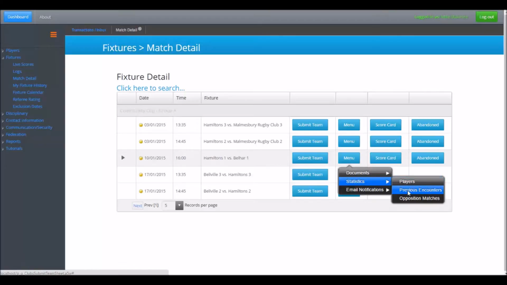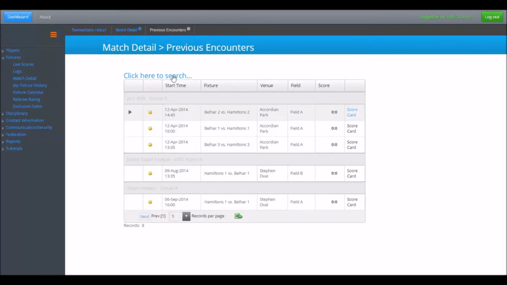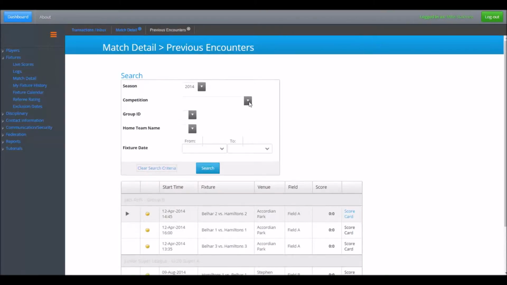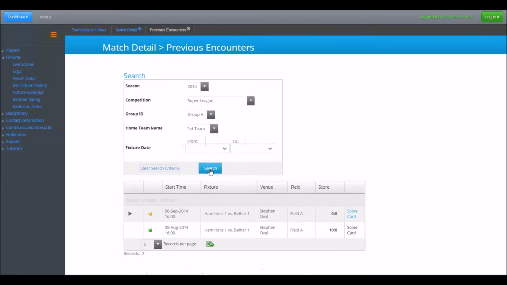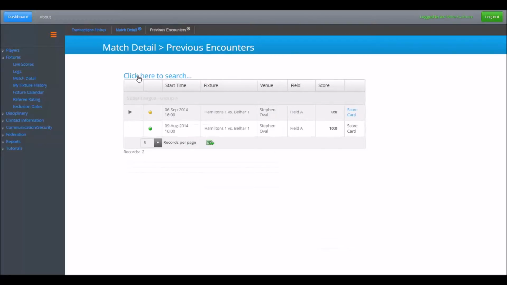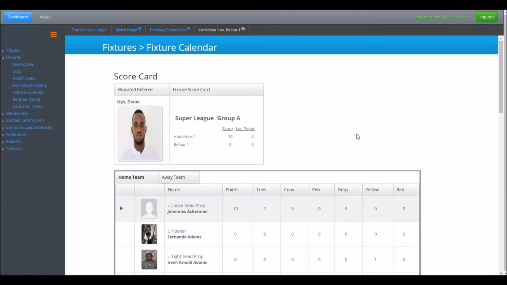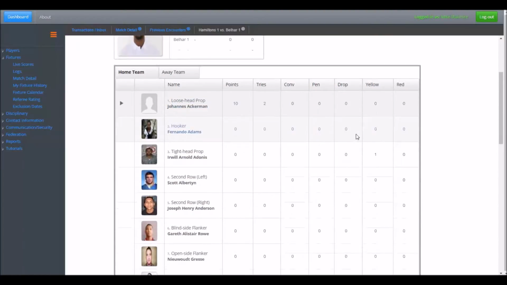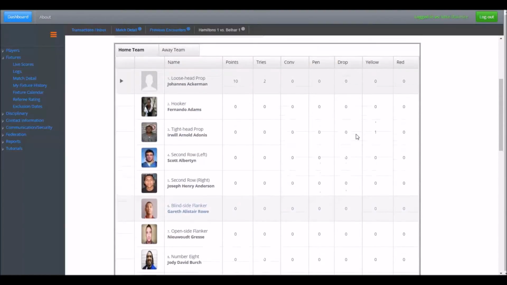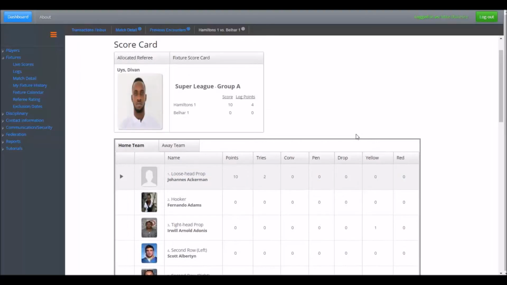The next option will give you a listing of all your previous encounters with your opposition. You can filter this listing using the search provided under the Click here to search hyperlink. All these fixtures have scorecards which can be viewed by clicking on the scorecard hyperlink on the right of the match description record. The scorecard will have a detailed breakdown of the match statistics.